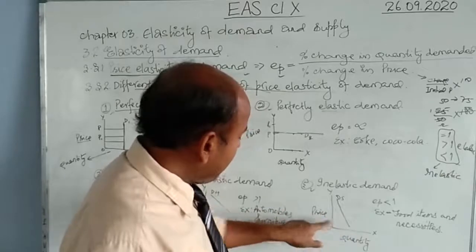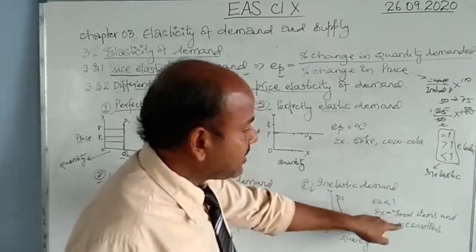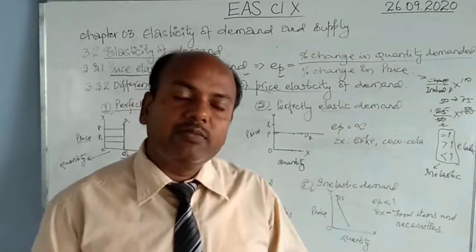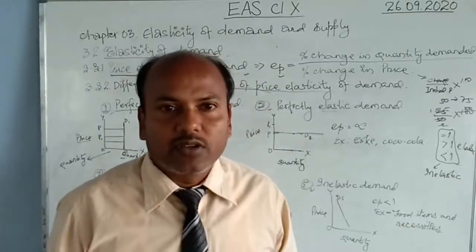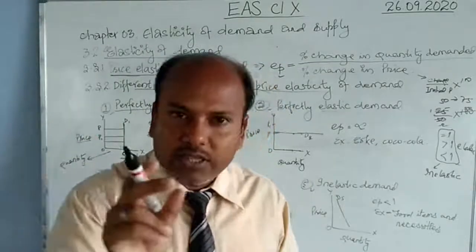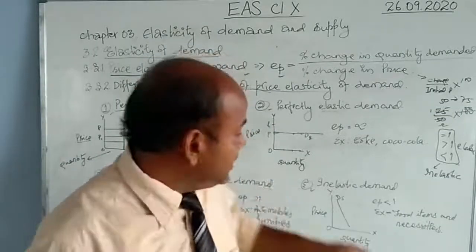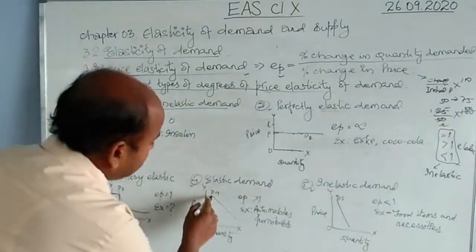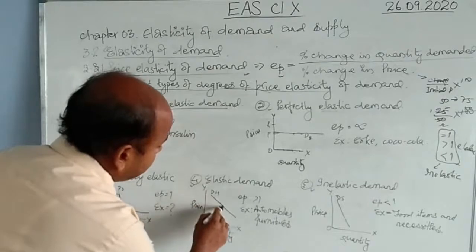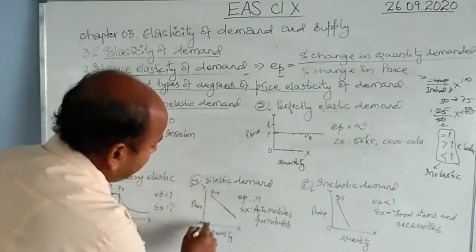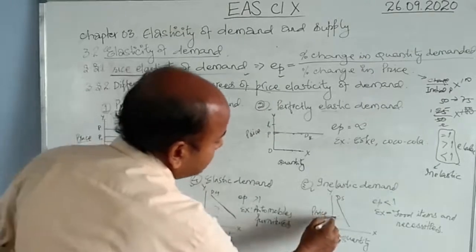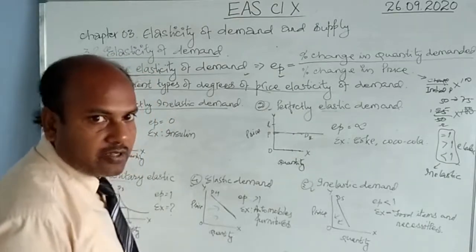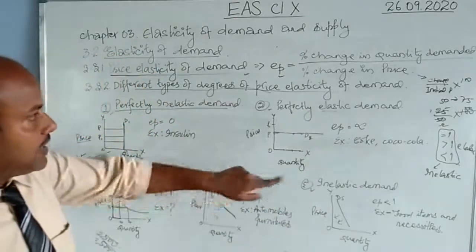This is the picture. About the picture I will explain to you in a short while. Examples are food items and necessities. Basic, essential food items: even if their price changes, we do not stop consumption. So change in the price may be more, but the change in demand will be less. So these are inelastic demand. Now, the difference you find between these two pictures is this. Elastic demand is slightly slanting, away from the origin. But inelastic demand is close to the origin, almost vertical. So this is the major difference between elastic and inelastic demand.